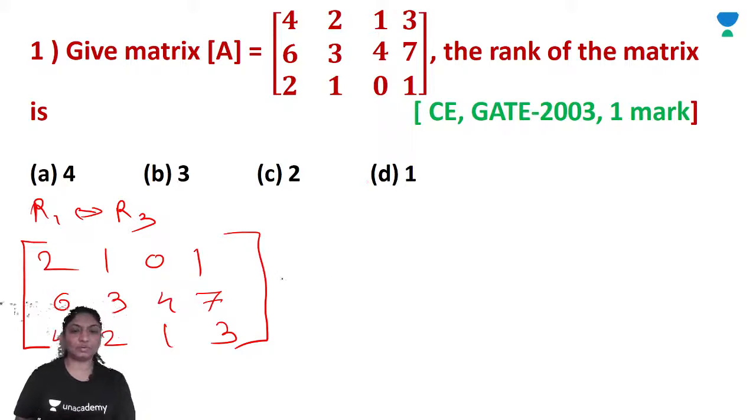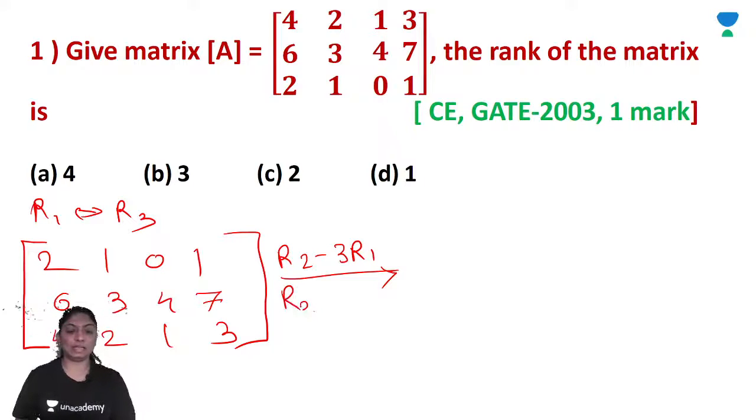Which transformation do I have to do? I will do R2 minus 3R1 and R3 minus 2R1.